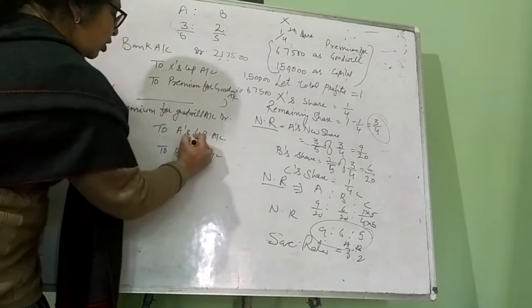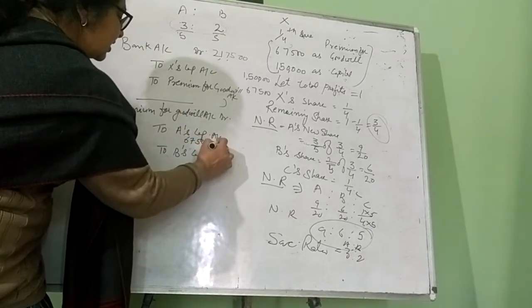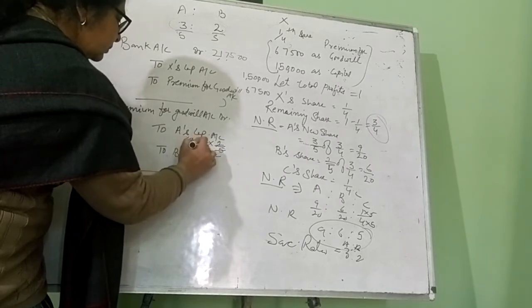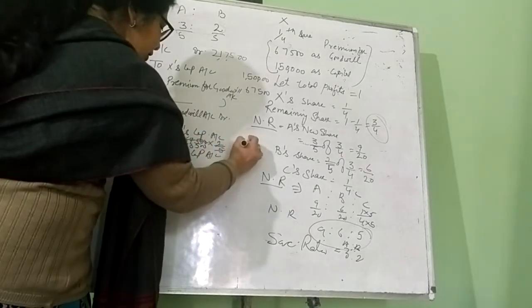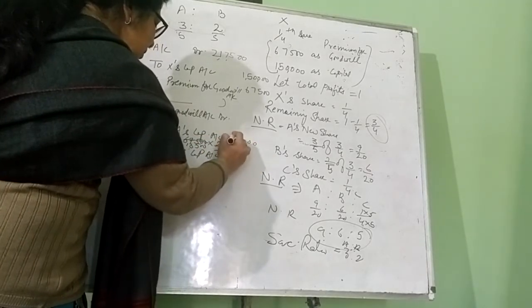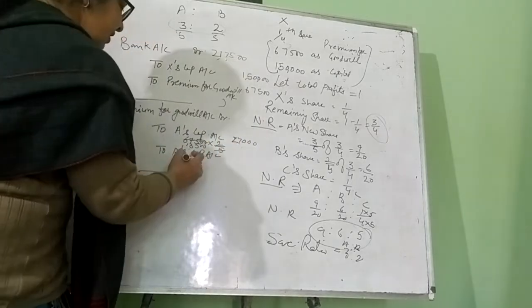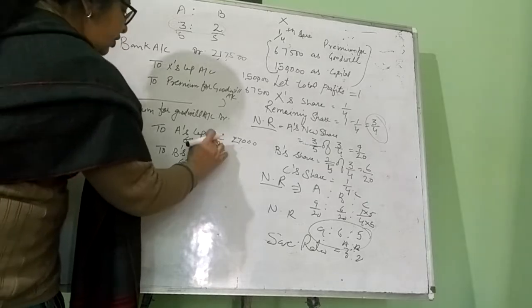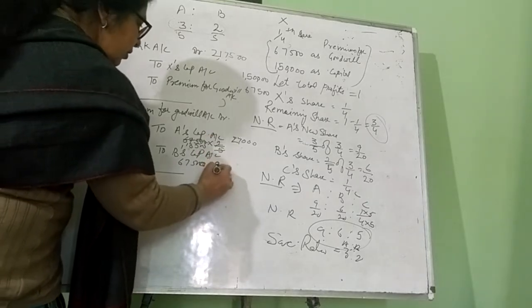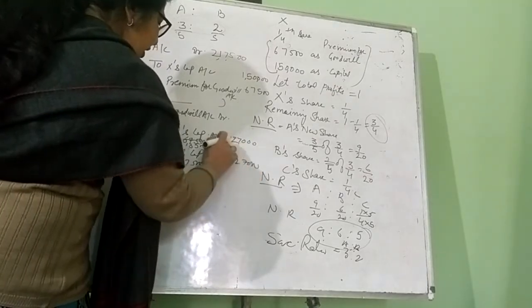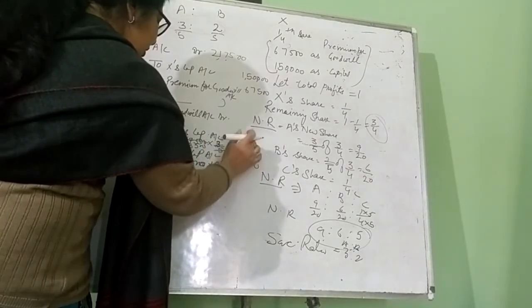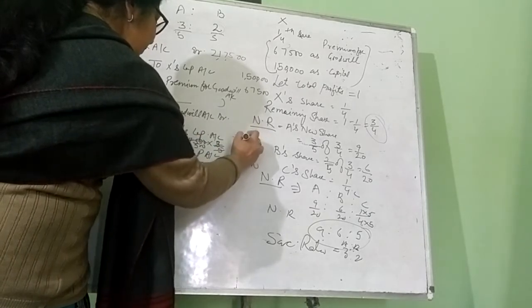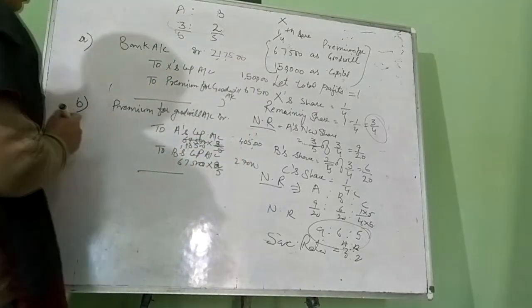A will get 2/5 of 67,500, that is 13,500 into 2, which is 27,000. B will get 3/5: 13,500 into 3, which is 40,500.